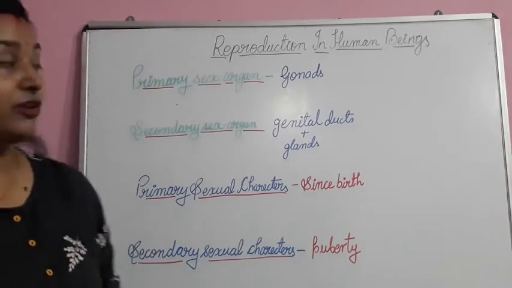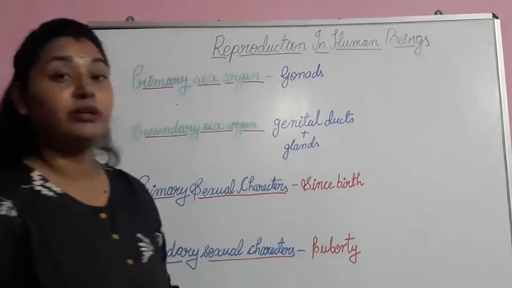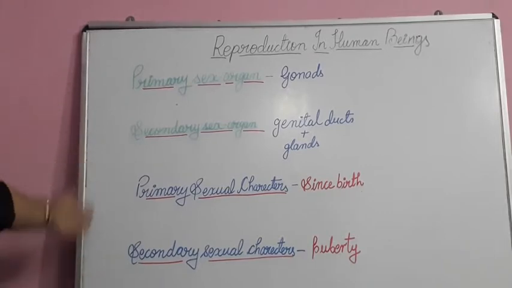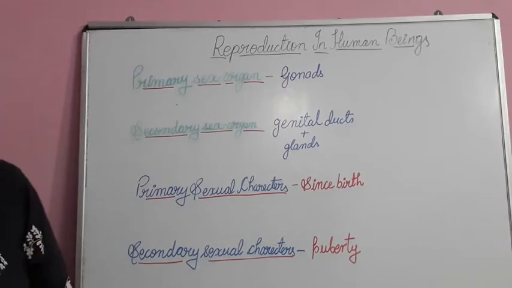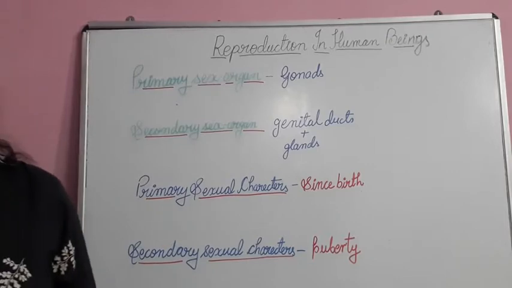Today's topic for our subject is reproduction in human beings. So in this particular video we are going to study about reproduction in human beings, about the different primary sex organs, secondary sex organs, primary and secondary sexual characters, and about puberty we are going to understand, and as well about the gametes. So let's start with this and let's see how the human reproductive system is.